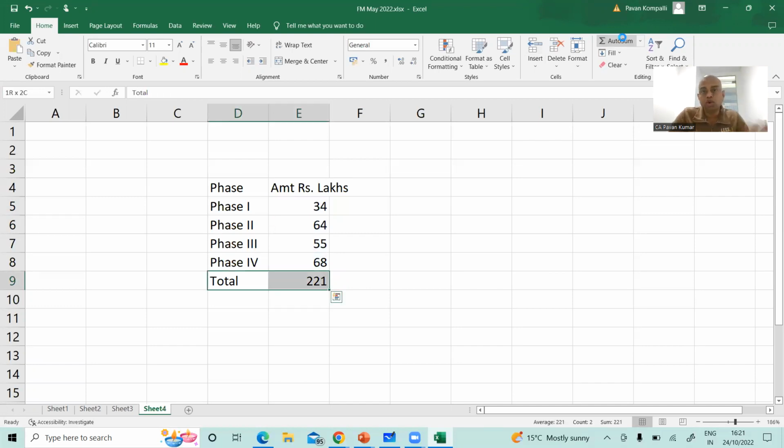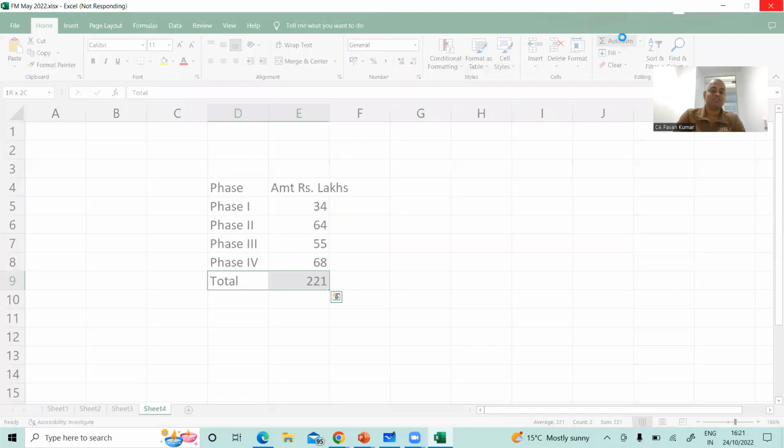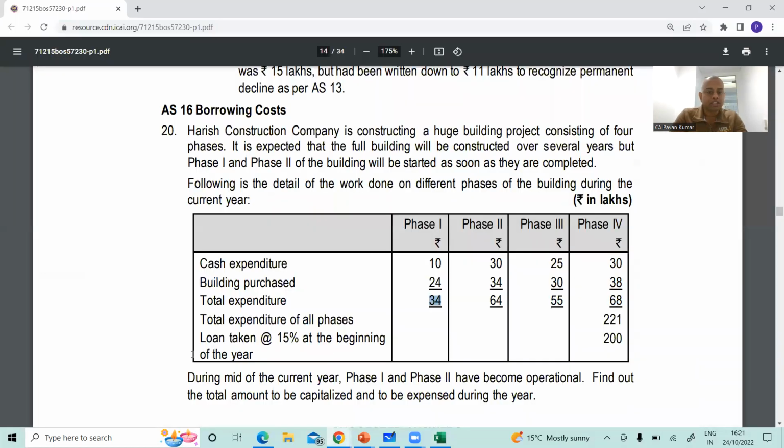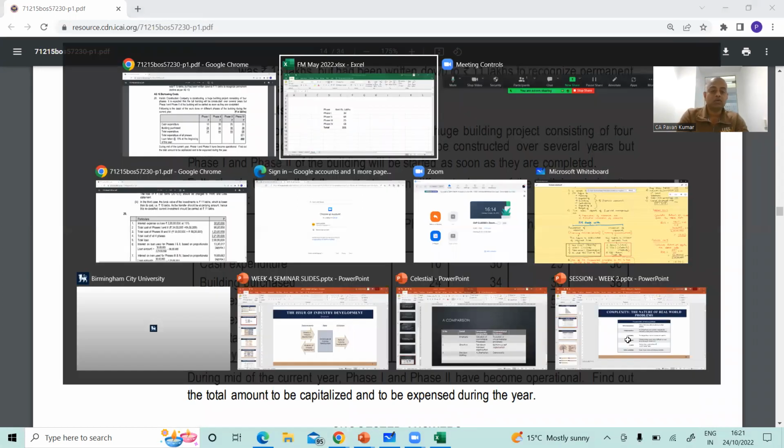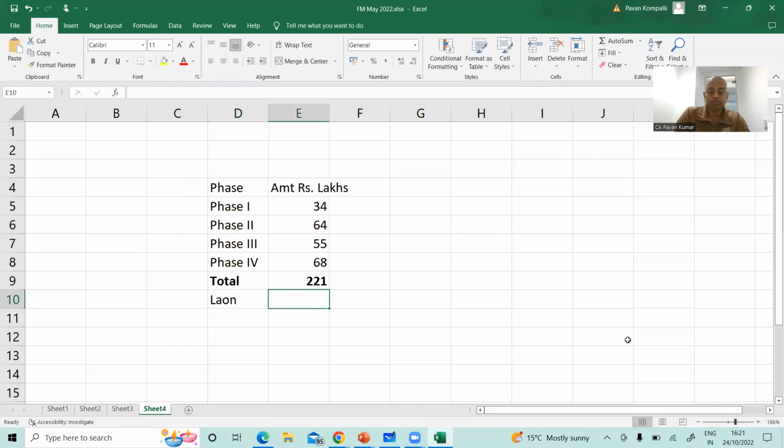But the loan is not 221. The loan is only 200. If you look at the loan, it is not 221. So if you look here, loan taken at 15% at the beginning of the year, the loan is 200. So what is the amount of loan? 200.